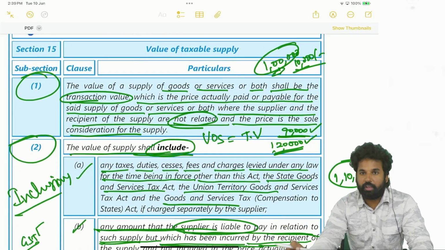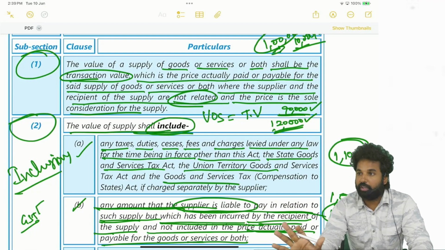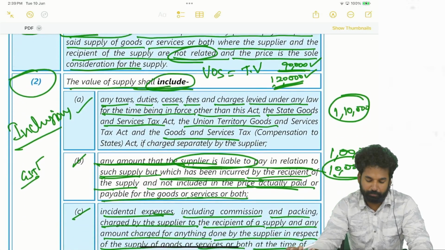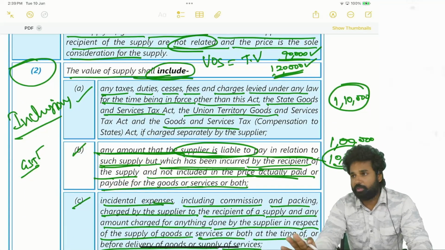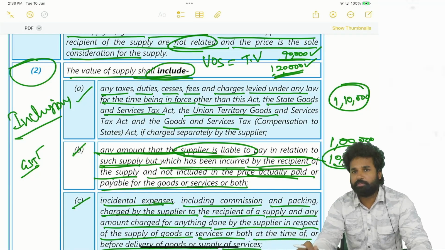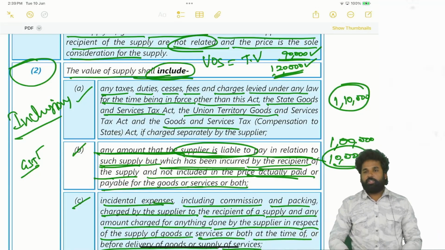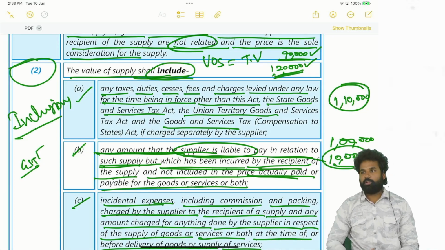Okay, so the value of the supply includes five different clauses. What is that? Any tax, cess, fees charged. Okay, next clause B. See, taxes means every tax other than GST, which is levied as per CGST Act, SGST Act, UTGST Act, Cess Act, whatever. So if it is levied, it does not come under value of supply.